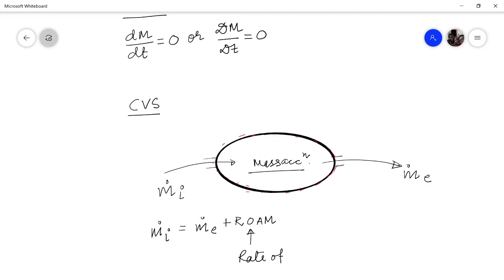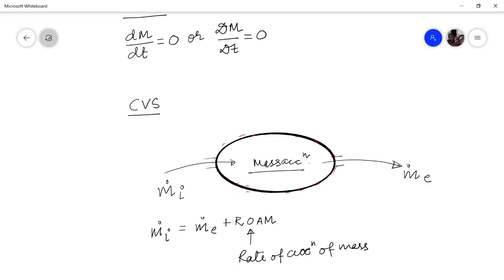Once again I am repeating: for a control volume system you have to think that the rate at which mass is entering should be equal to the rate at which it is leaving, plus the rate at which mass is being accumulated within the control volume.